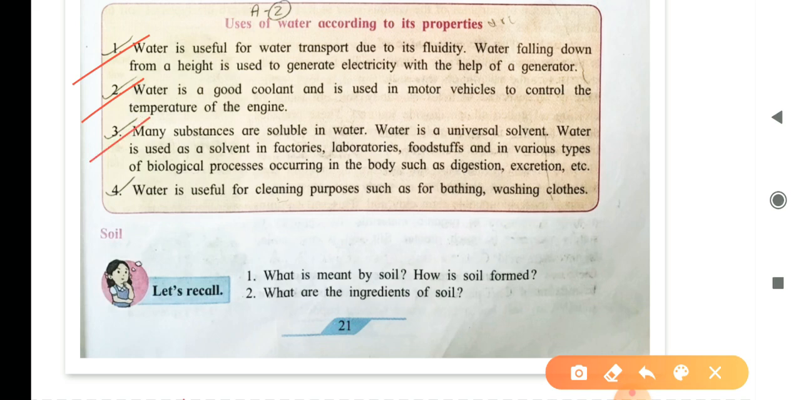Third, many substances are soluble in water. Water is a universal solvent. Water is used as a solvent in factories, laboratories, foodstuffs, and in various types of biological processes occurring in the body, such as digestion, excretion, etc. Hence, we should all drink lots of water to help our body. Fourth, water is useful for cleaning purposes such as bathing, washing clothes, etc. So I hope you have all understood the various properties of water.